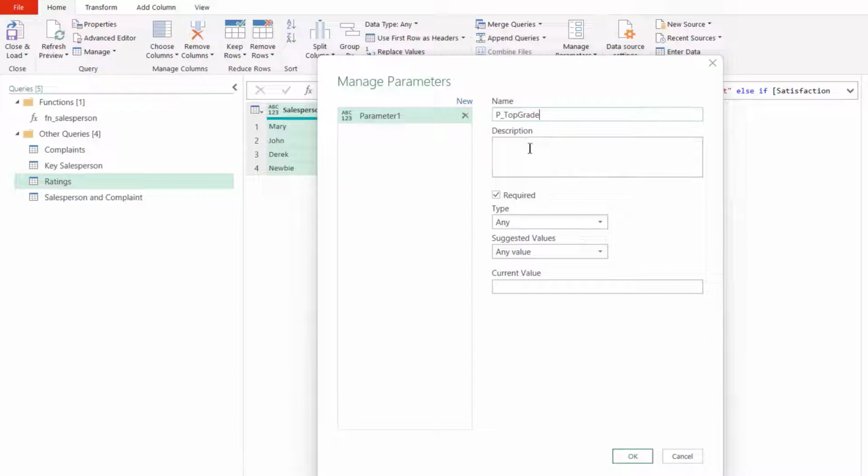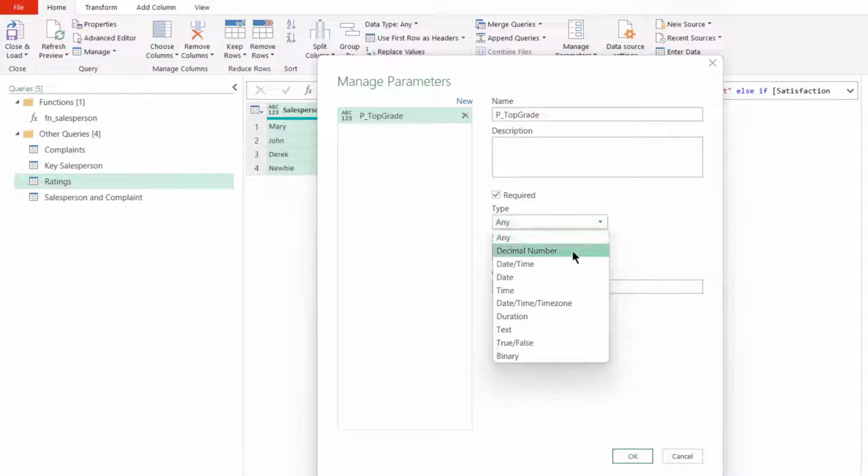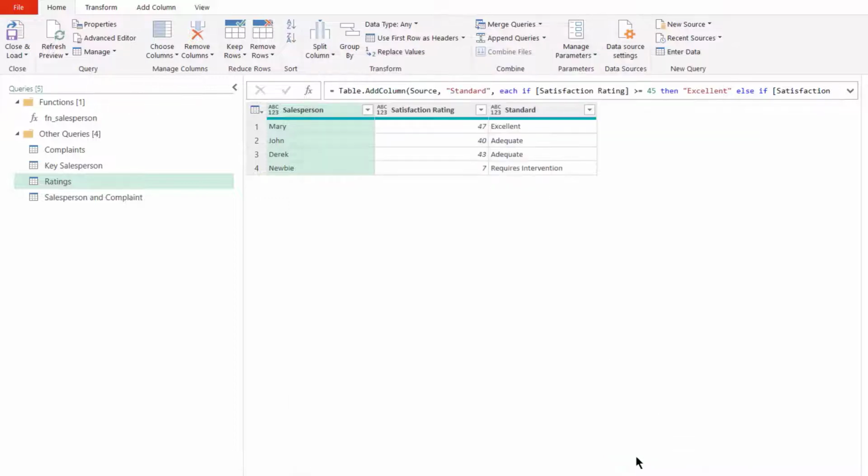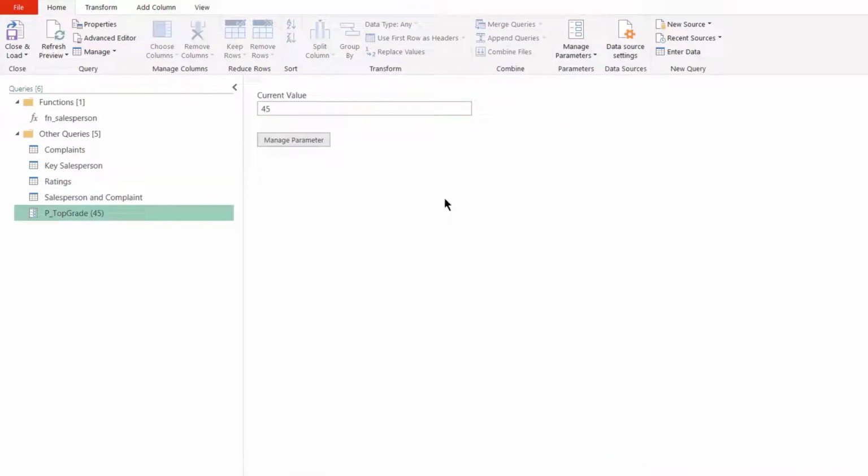The P just indicates it's a parameter so we can find it. The top grade is always going to be a number. Okay, and you've got the option of a decimal number. And the value we're going to start with is 45. Okay, so we've created our first parameter.